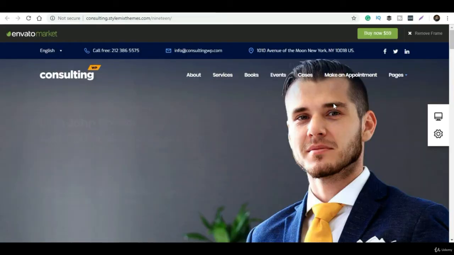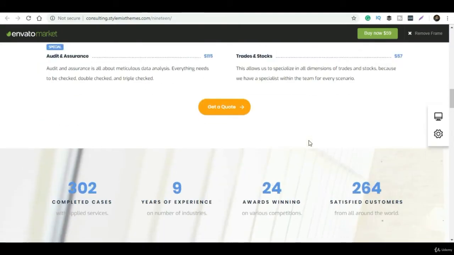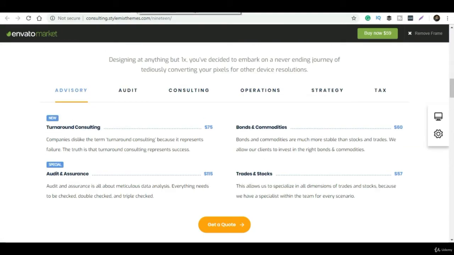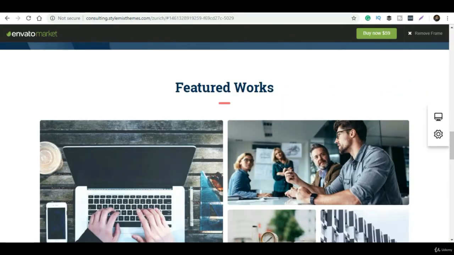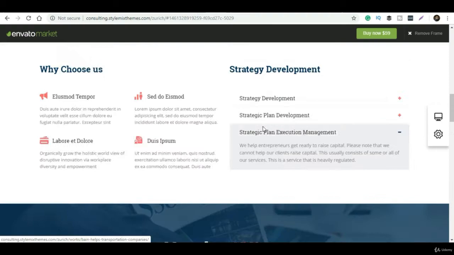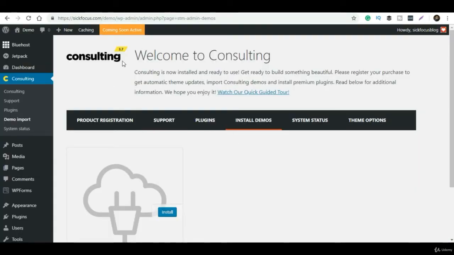And just click on this. Yep, if you go to the WordPress admin channel, after registering the theme, you will get a code, an authentication code. You have to submit the code and click on install demo. So once we click on install, then we have to install this plugin.